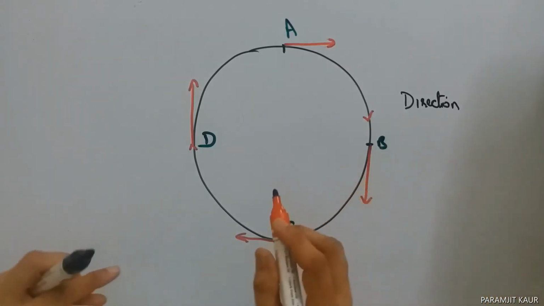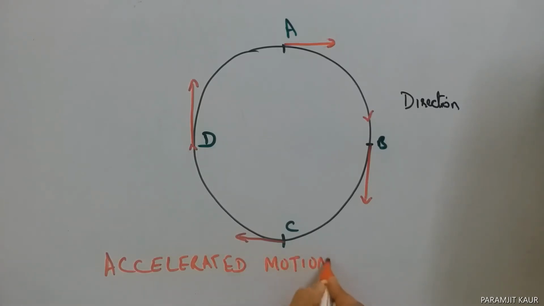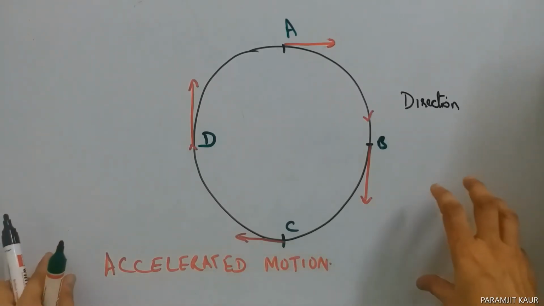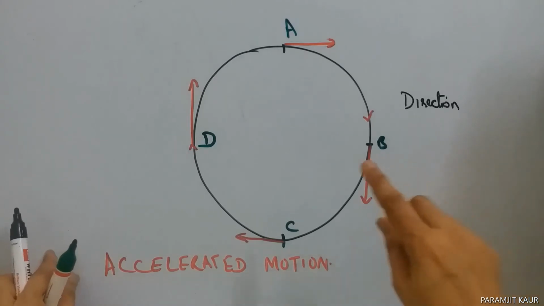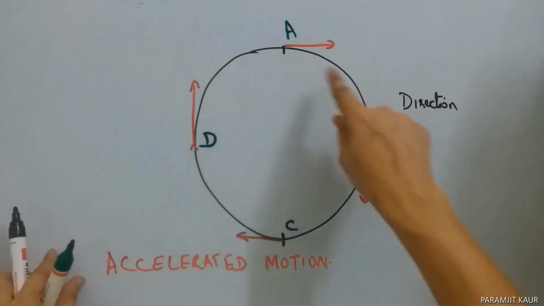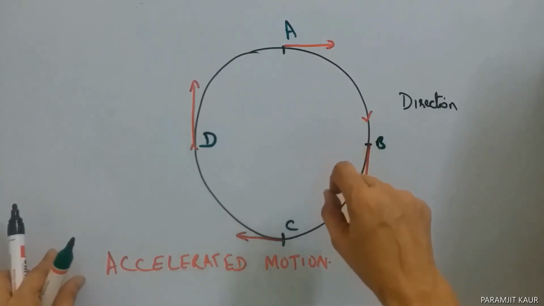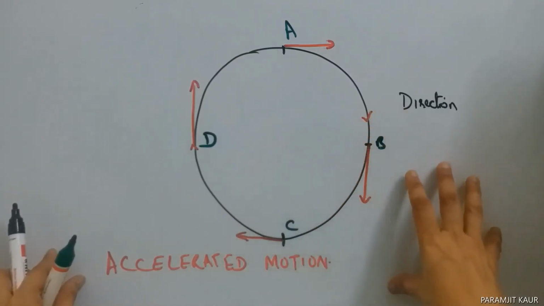So this uniform circular motion is said to be an accelerated motion. We tend to give you this as a 1-marker question. Is uniform circular motion an accelerated motion? Yes, the uniform circular motion is an accelerated motion. Why? Because in this, the direction is changing at each and every point. Since the direction is changing, the velocity is changing. And as a result, the body is said to be accelerating.